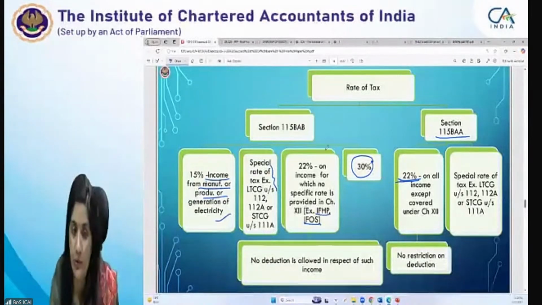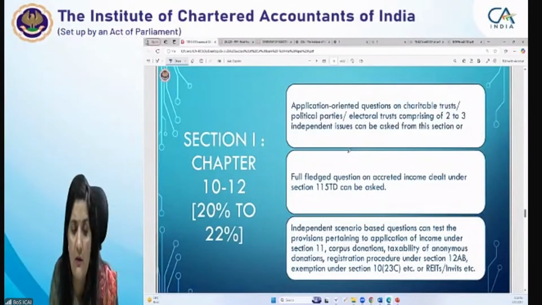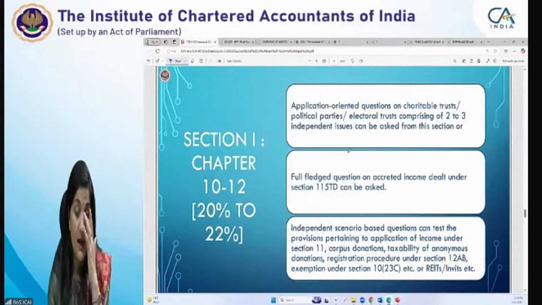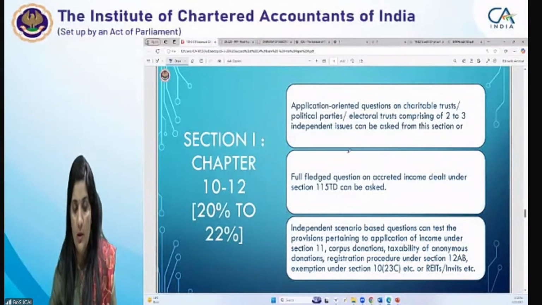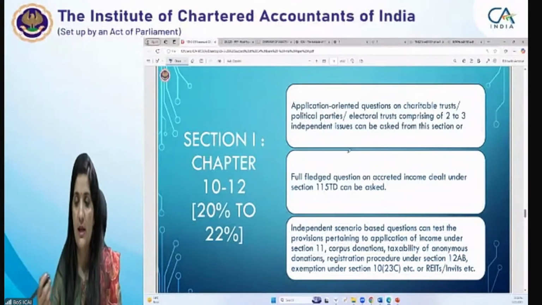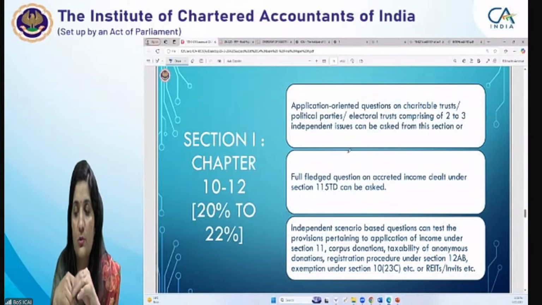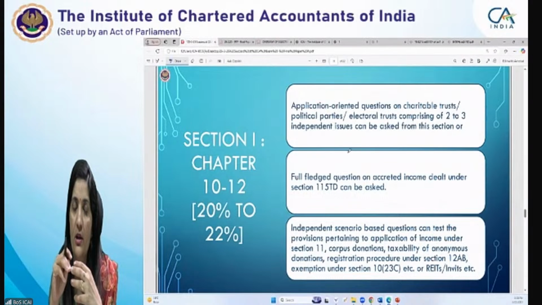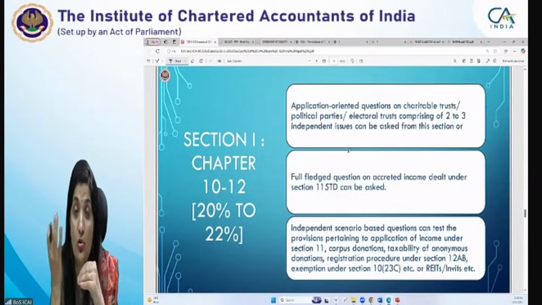This is an important point. Then next, this I have already discussed, that what type of questions would be asked in case of charitable trust. This is from subsection 2 of section 1. So huge weightage is there for 3 chapters, that is charitable trust. Basically in charitable trust, if you see, the application oriented questions, some 2 or 3 independent questions would be there. Right, testing, for example, one of the questions is given in your RTP also, the question is only based on the corpus deduction.